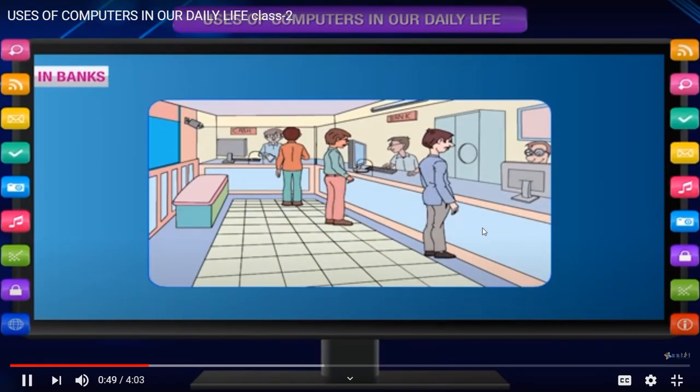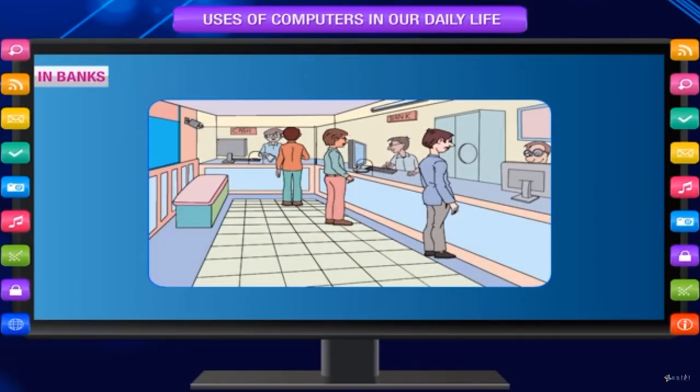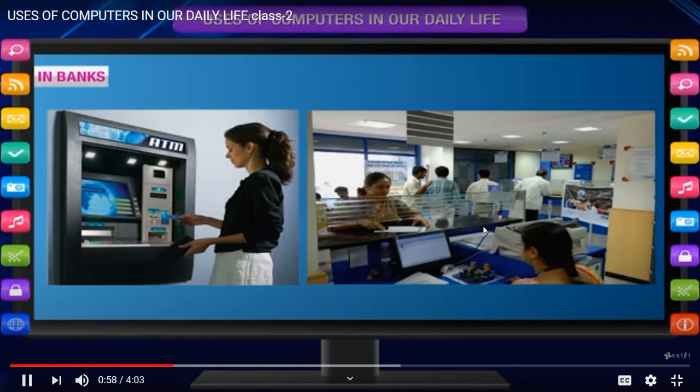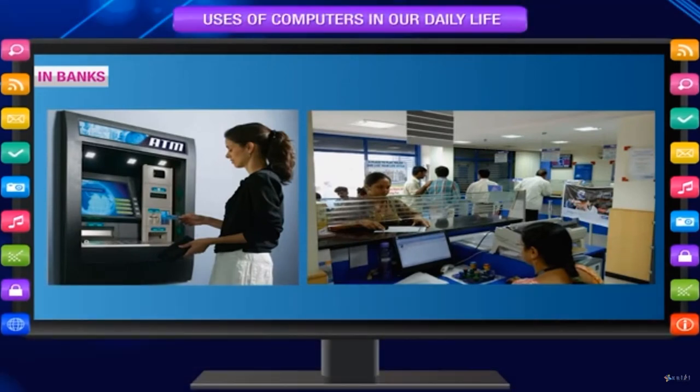In banks, to maintain customers' accounts, to transfer money from one account to another, at ATM counters, to give information about accounts.